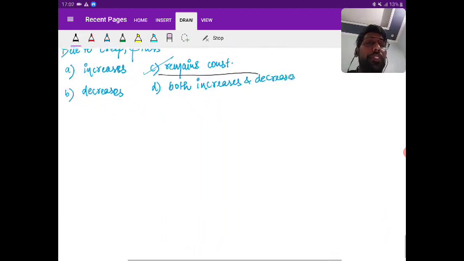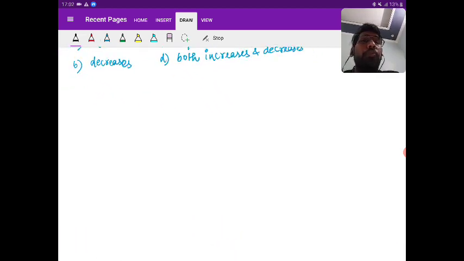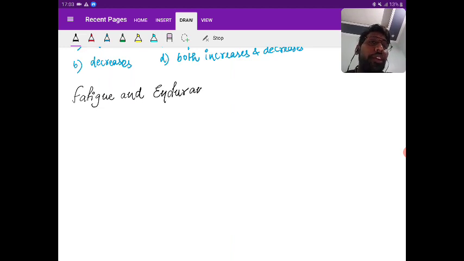Moving to the next term, that is fatigue and endurance limit. Fatigue and endurance limit.